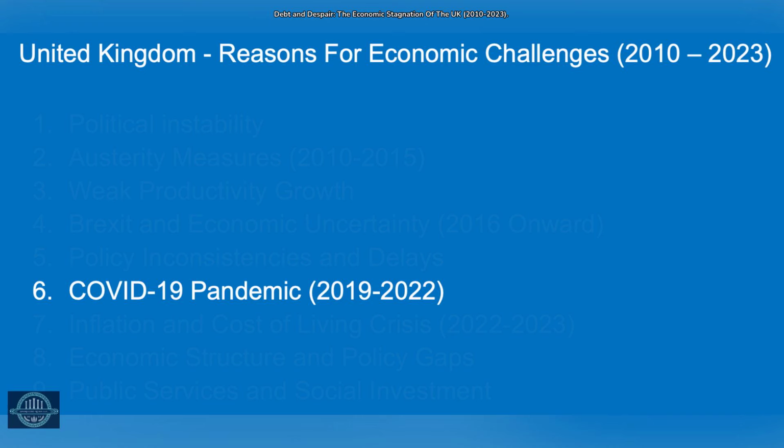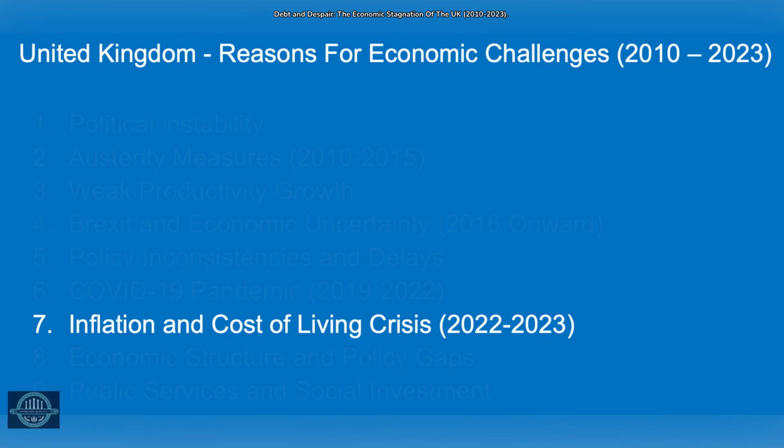While emergency measures like the furlough scheme were praised, the economic shock added to public debt and disrupted economic activity. Recovery efforts were uneven, with inflationary pressures emerging as demand rebounded and supply chain issues persisted. Inflationary pressures and a cost of living crisis took a toll on the UK economy.